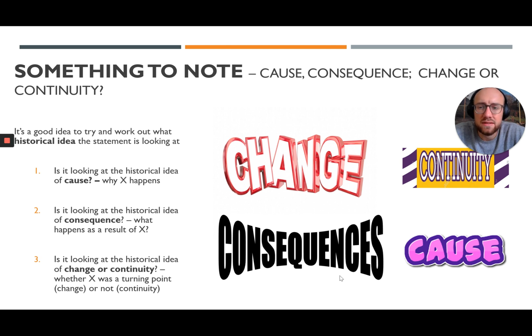Remember these C's. Try and think about which one of these the question is getting you to focus on. Is it change and continuity? Is it consequences, or is it cause? Cause, why something happened. Consequence, what happened as a result of something. And then change and continuity, whether something actually changed very much or not, or whether it stayed the same. Okay?